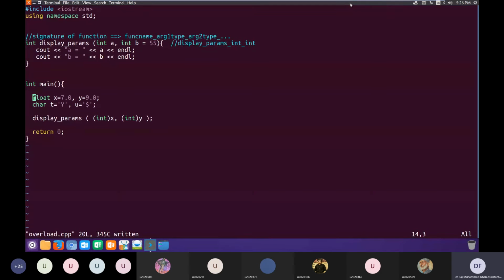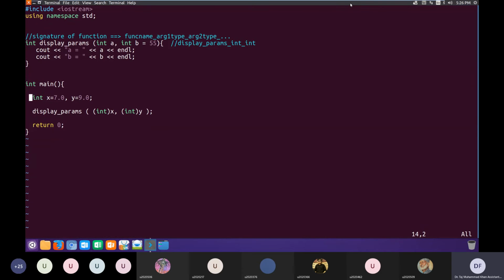and this will make it integer. Now we do not need the typecast. Okay. So function arguments, we can give them default values.